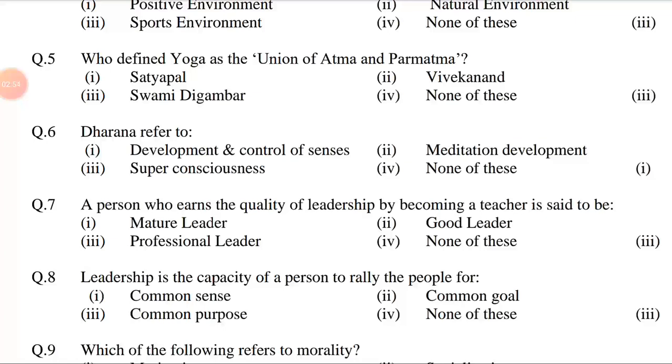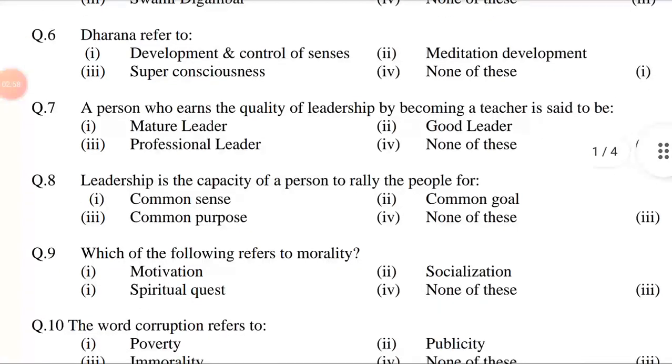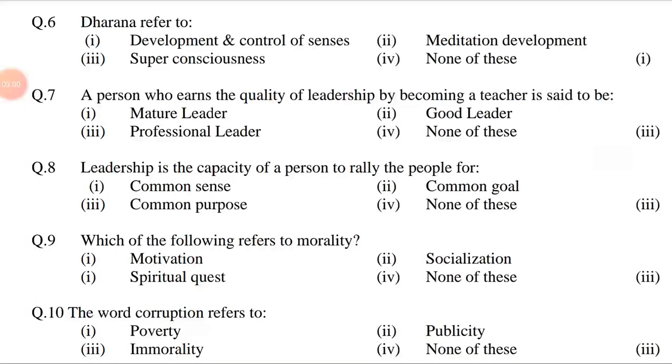Question number 7. A person who earns the quality of leadership by becoming a teacher is said to be option first mature leader, second good leader, third professional leader, fourth none of these. Answer is option third, professional leader.